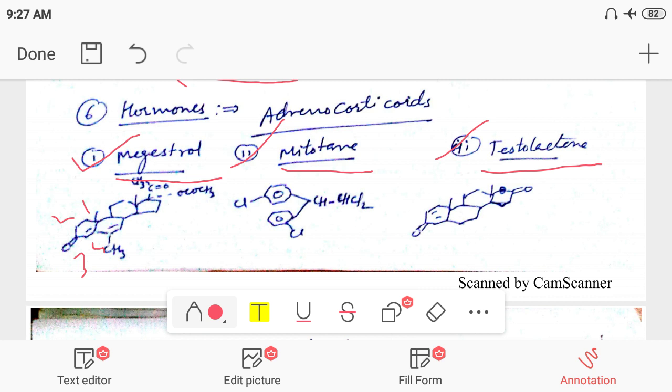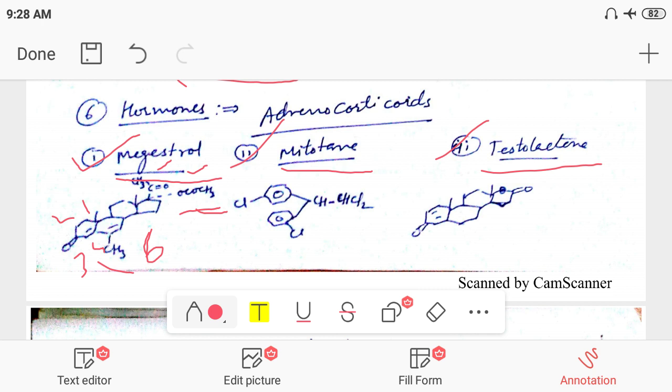So there is a ketone at position 3, a double bond at position 4, and double bonds at 5 and 6, with a methyl group at the 6th position. At position 17 there is an acetoxy group with an alpha bond, and an acetyl group at position 17. So this is megestrol, used as an anti-cancer drug, as a hormone.